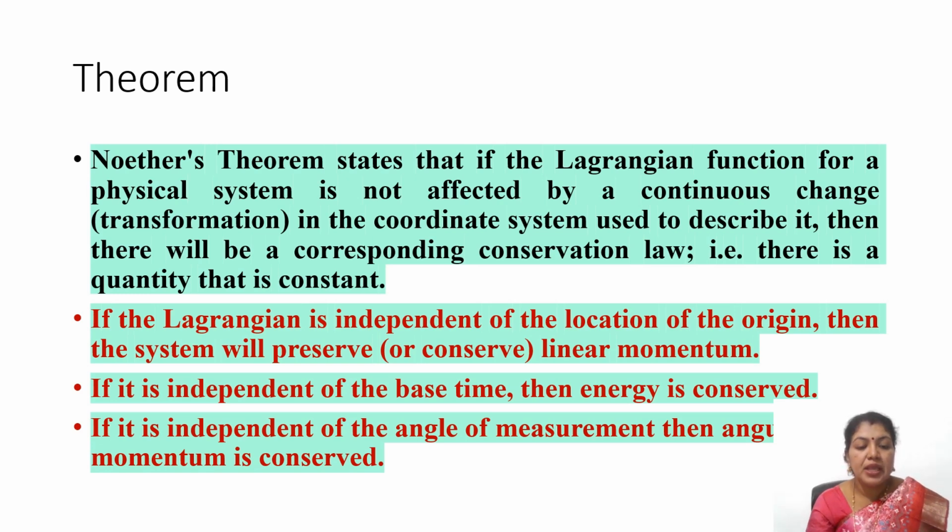That is, if the Lagrangian is independent of the location of the origin, then the system will preserve linear momentum. If it is independent of the base time, then energy will be conserved. If it is independent of the angle of measurement, then angular momentum would be conserved. So, the theorem states that if the Lagrangian function is not affected by a continuous change in the coordinate system which is used to describe it, then there would be a corresponding quantity which would be conserved.